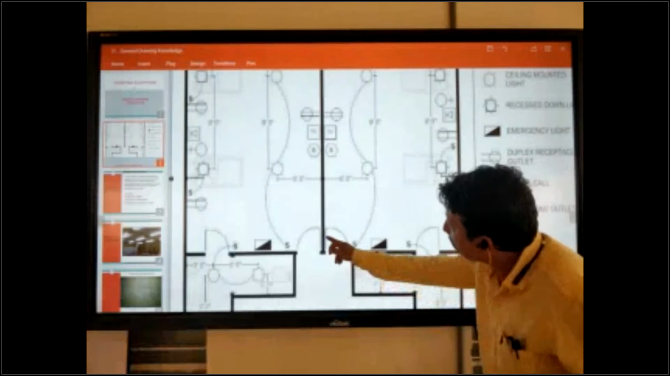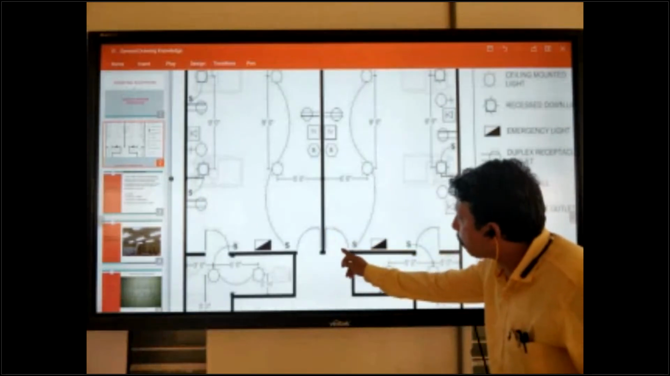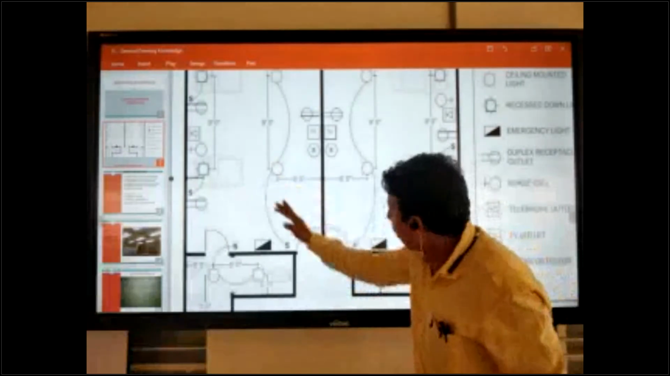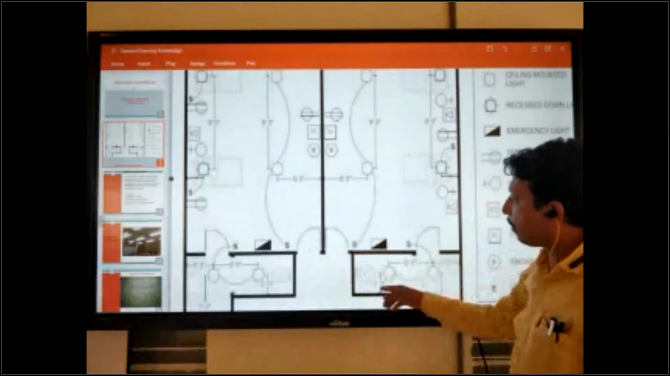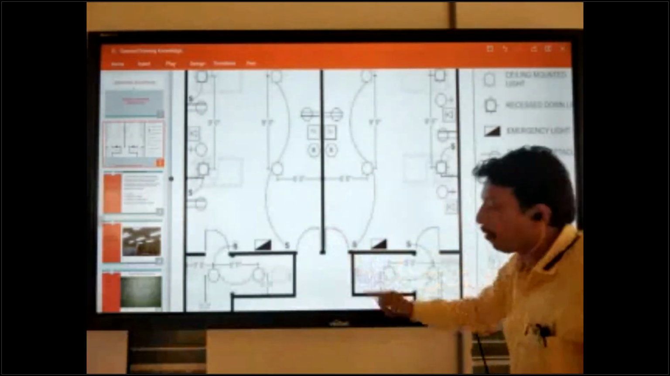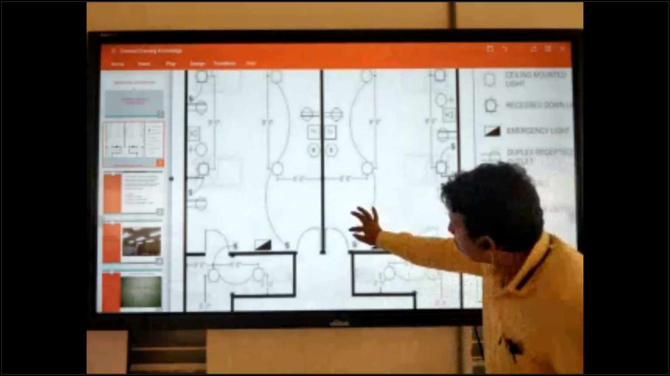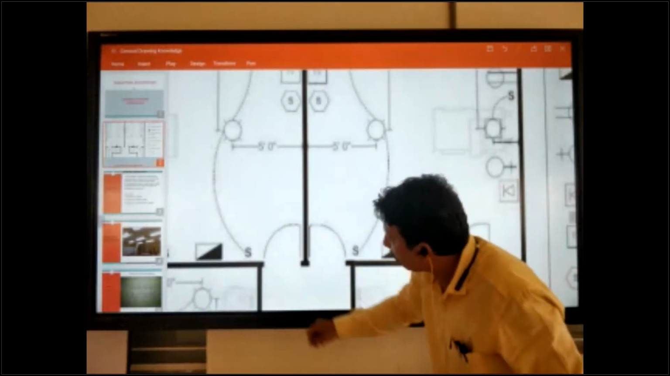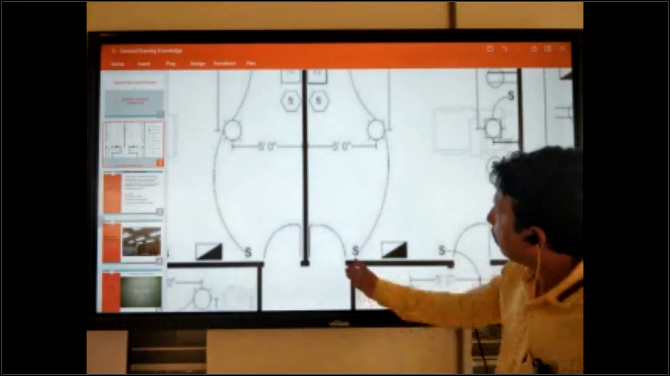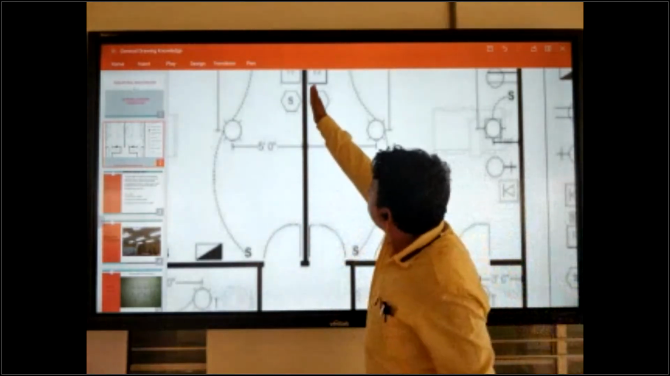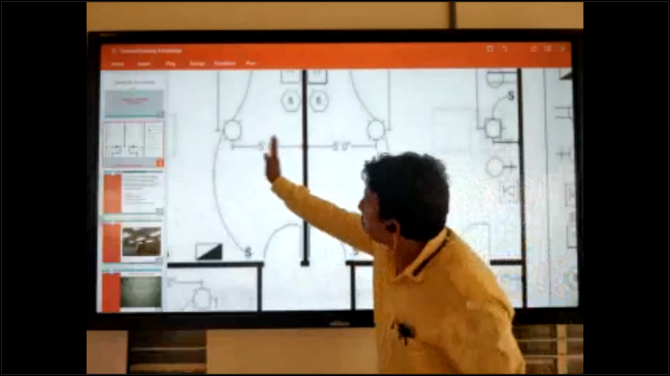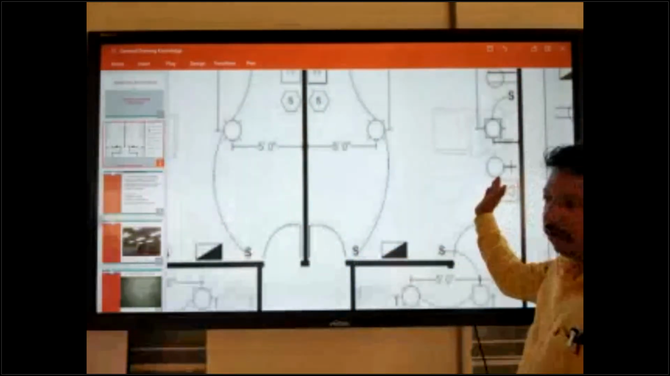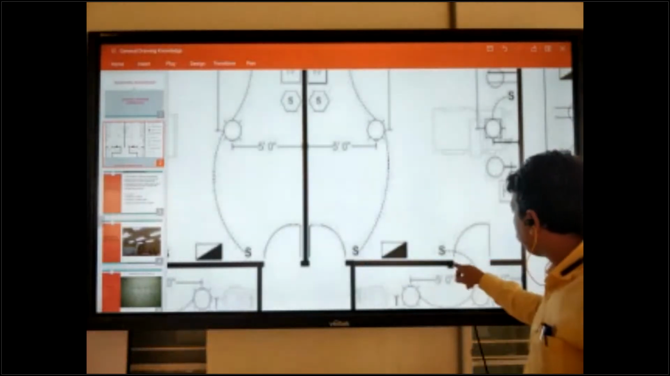This is the door drawing. Here the door is shown. This door is to enter this area, and this door is to enter this area. This is the symbol of the door. You can check here. Okay. This is the door symbol. This is your wall. This is the wall, one side and another side. And this one is also a wall.